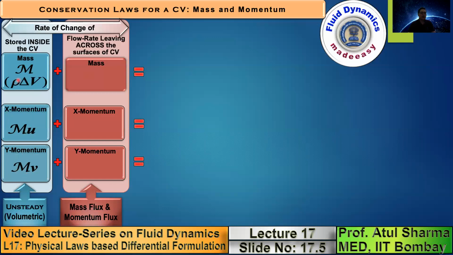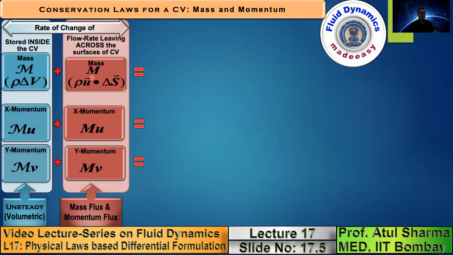Since the rate of change of mass, x momentum, and y momentum depends on mass and it depends on volume, the variables that you encounter while applying the first rate of change consist of terms which depend on volume. So they are called volumetric terms. Whereas the second rate of change corresponds to the rate of change of mass flow rate, x momentum flow rate, and y momentum flow rate leaving across the surfaces of the control volume.